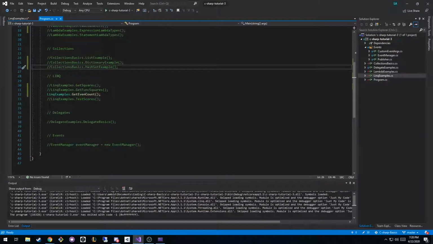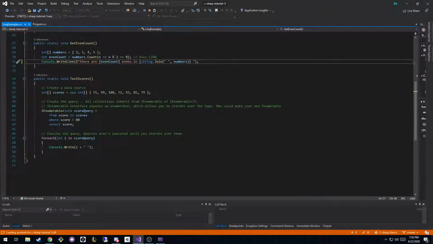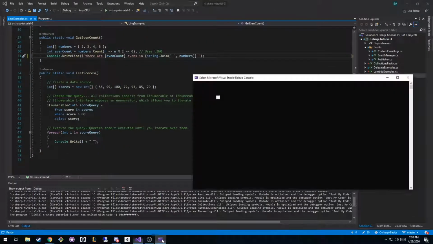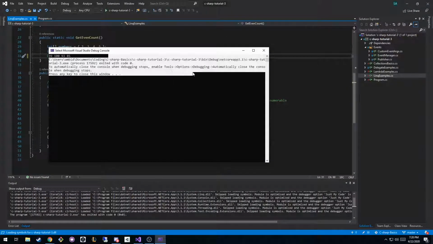So if I go and run this, it's not going to print anything because I did some weird setup thing, I'm assuming. Maybe it's because I didn't close out of the console. Haha, that's what it was.